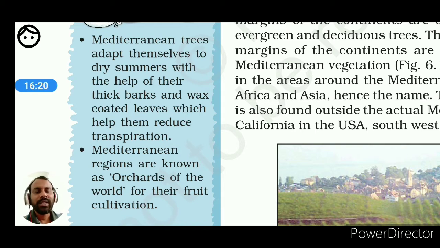I have also mentioned earlier the food basket of the world, because of the production of different types of citrus fruits. Mediterranean trees adapt themselves to dry summers with the help of their thick barks and wax-coated leaves, which help them to reduce transpiration.